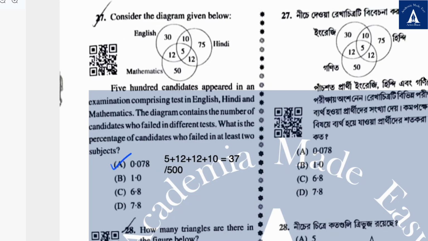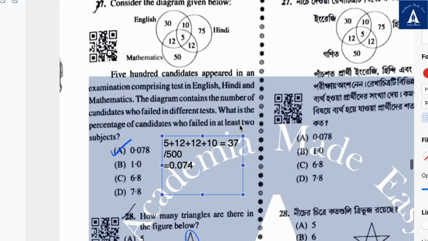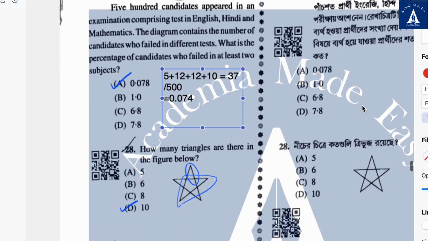Question number 27. Consider the diagram given below. 500 candidates appeared, etc. etc. Question is, what is the percentage of candidates who failed in at least 2 subjects? So you have to calculate this central number and these 3 numbers as well, because everyone who has failed in 3 subjects has also failed in at least 2. So 5 plus 12 plus 12 plus 10 is 37, and 37 out of 500 is 0.074. Though it comes as 0.74, I think the correct answer is 0.078, because that's the closest you will get.